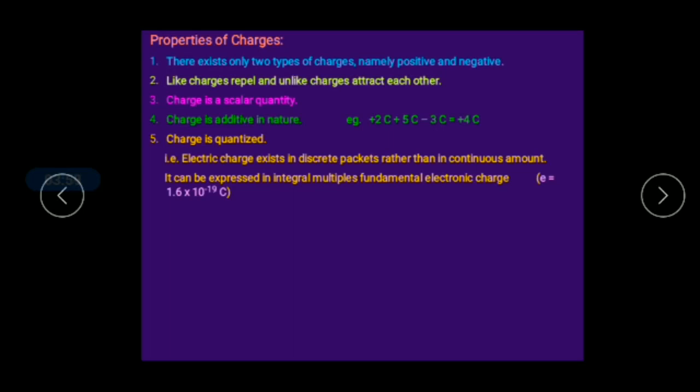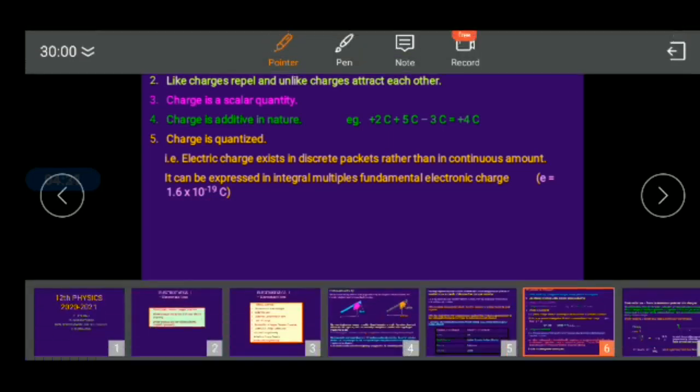If we have +5q, it means 5 times the charge of an electron, that is Q = nE, where n represents 5 and E represents the charge of an electron, which is equal to 1.6 × 10^-19 coulomb, right? So you can calculate.